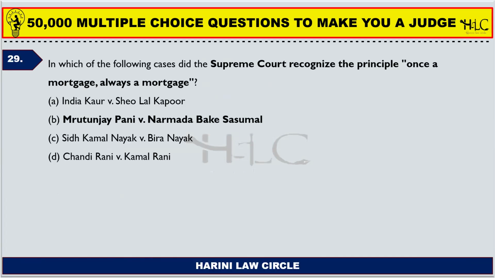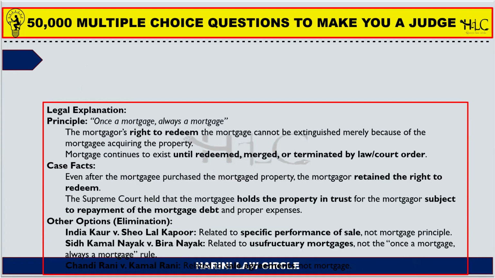Next one. In which of the following cases did the Supreme Court recognize the principle once a mortgage, always a mortgage? So the cases: Mrityunjay Pani versus Narmada Bake Kasumal. Reading case laws is really difficult when there are names which come like this, obviously. So it is Mrityunjay Pani versus Narmada Bake Kasumal. Once a mortgage, always a mortgage.